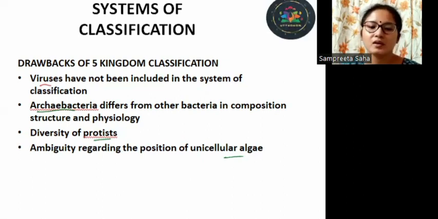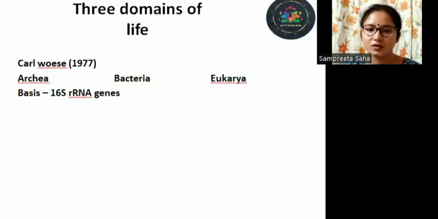All right. So these were the flaws, and this flaw especially, that Archaebacteria differ from the other bacteria in composition, structure, and physiology, gave rise to another theory. So now we have the three domains of life. What is that? Carl Woese in the year 1977.